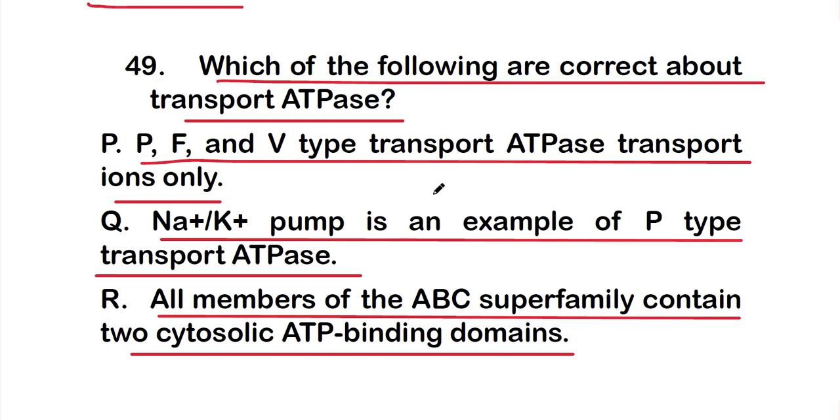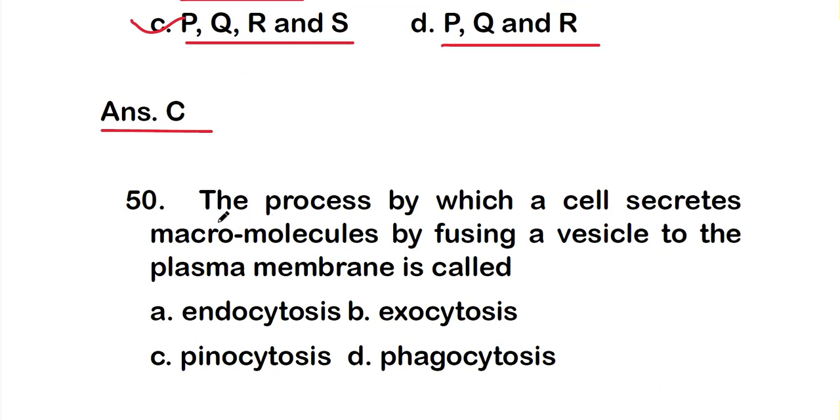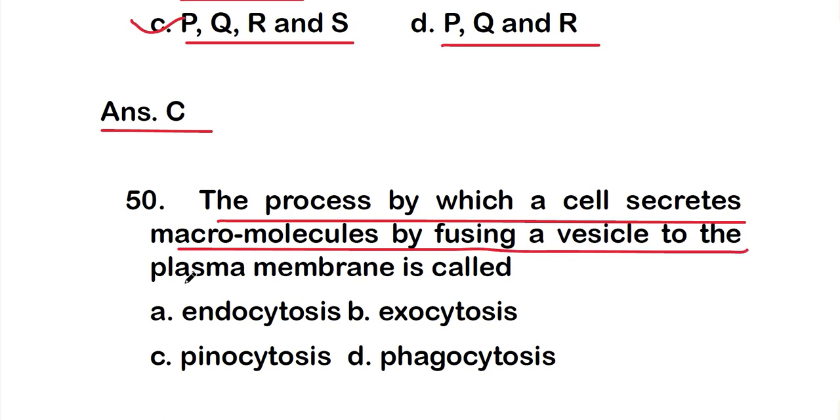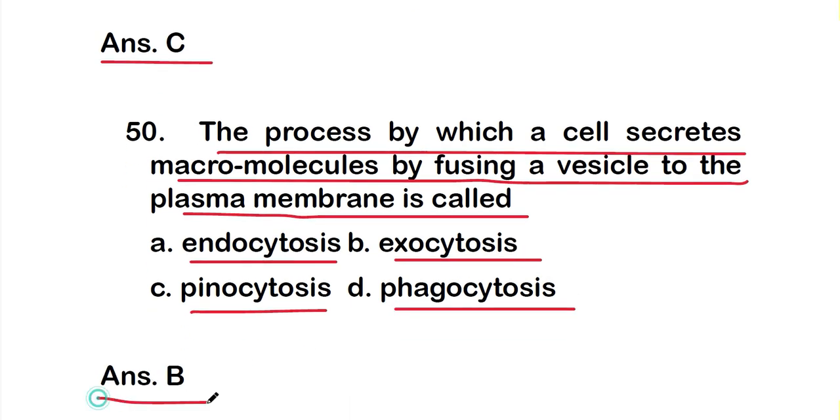Okay, so let's move on to question number 50. The process by which a cell secretes macromolecules by fusing a vesicle to the plasma membrane is called: option A, endocytosis; option B, exocytosis; option C, pinocytosis; or option D, phagocytosis. So the right one is option B, that is exocytosis. The process by which a cell secretes macromolecules by fusing a vesicle to the plasma membrane is called exocytosis.